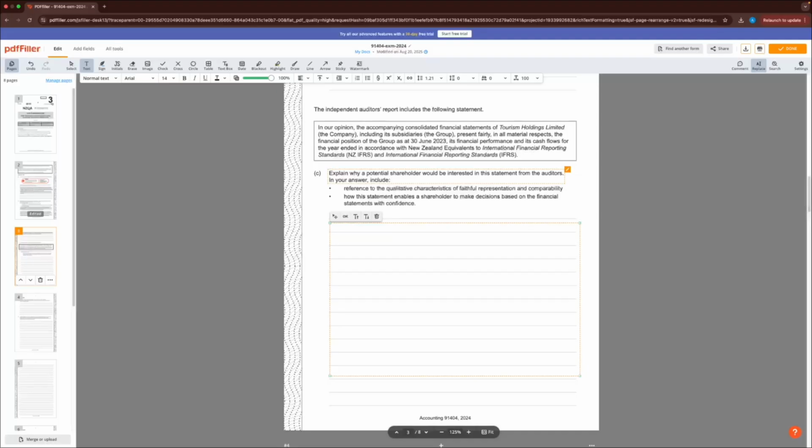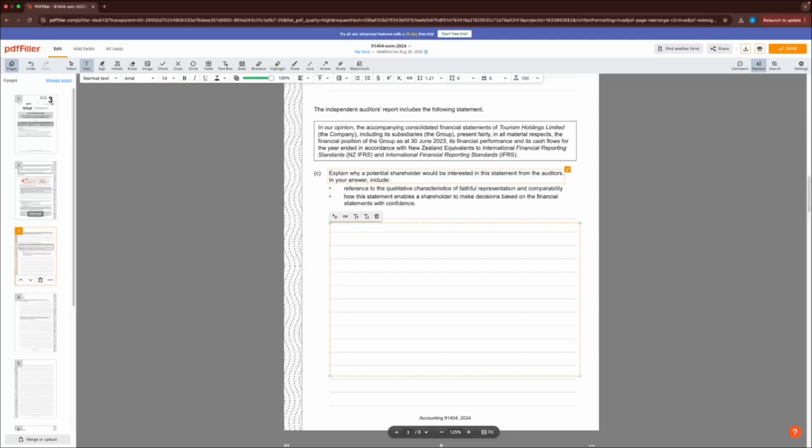Essentially, it just means that a potential shareholder can look at the numbers and say, yep, these numbers are correct, they're true, there's nothing fraudulent going on here, and I can make my own assessments based on those numbers without having to worry about them being wrong.